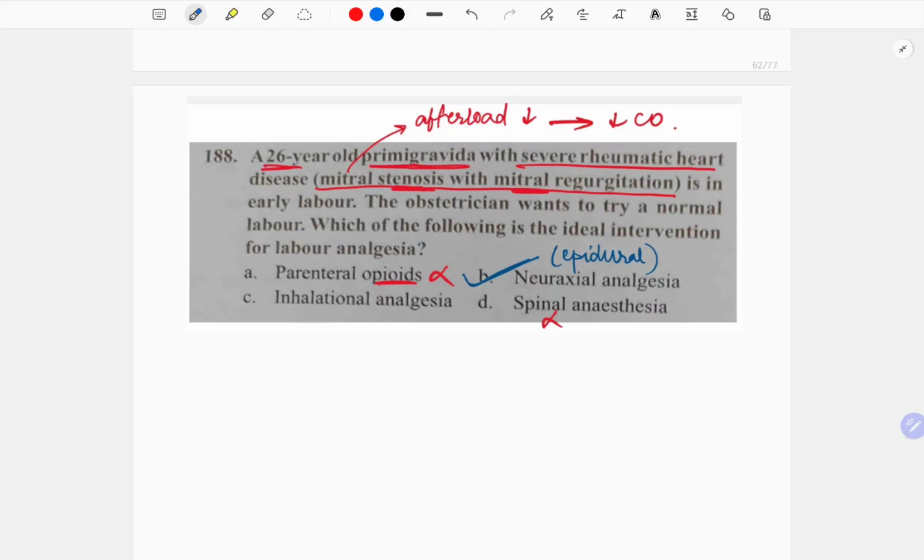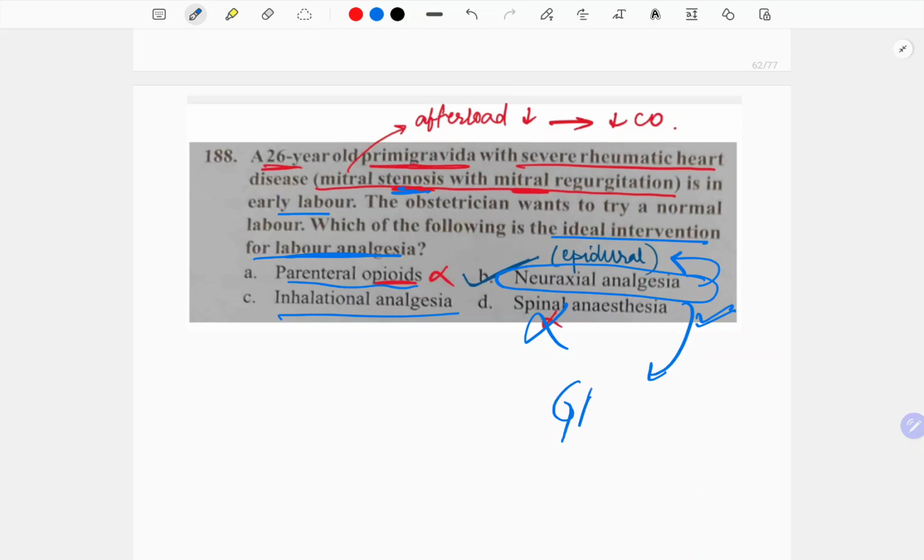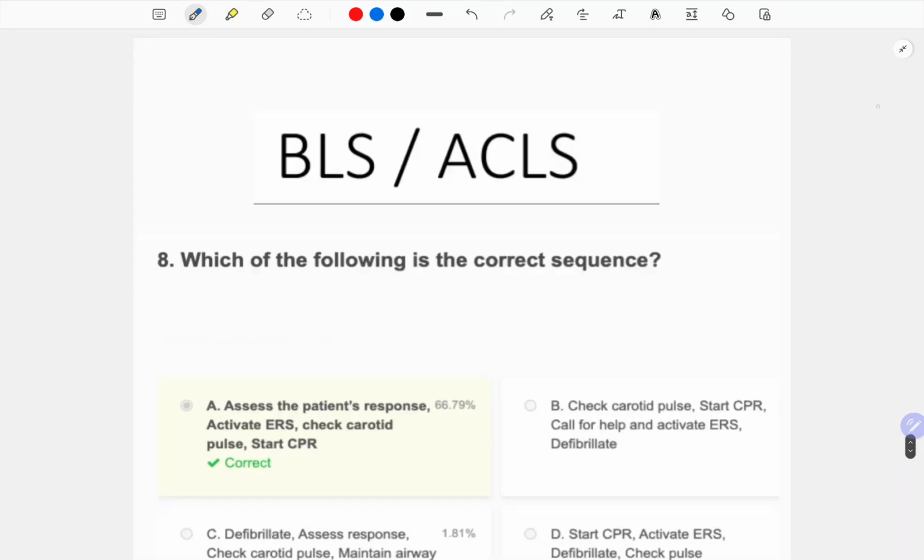A 26-year-old primary gravida with severe rheumatic heart disease, that is mitral stenosis, was in early labor. The obstetrician wants to try a normal labor. Which of the following is the ideal intervention for labor analgesia? See, neuraxial anesthesia or epidural analgesia can be given. Spinal you will not give at all. Parenteral opioids will not be given at all. Inhalational analgesic will not be given at all. Preferred is GA, but if it is not in the options, then mark epidural. Spinal you will not give at all.